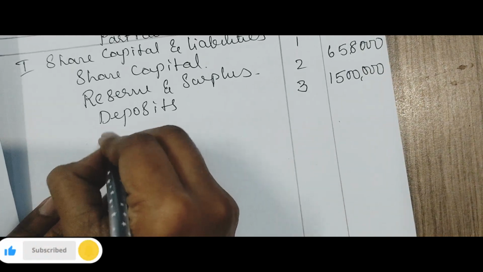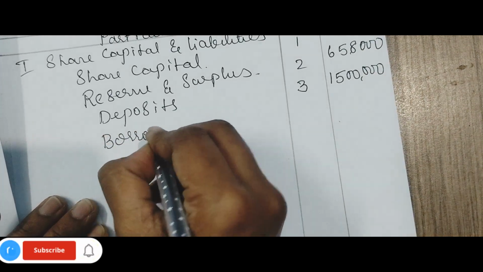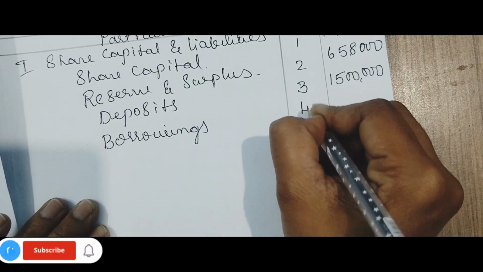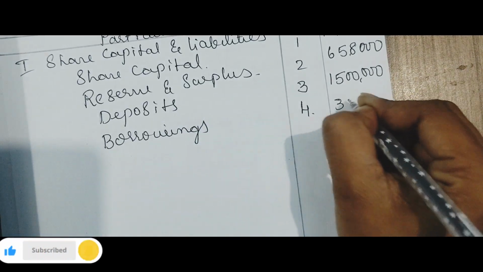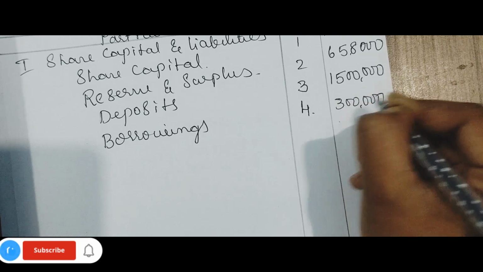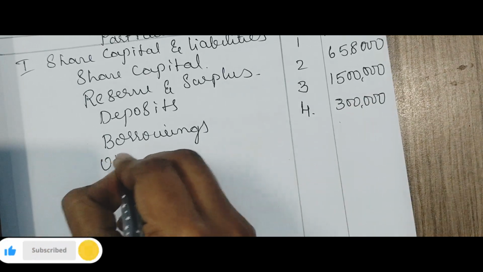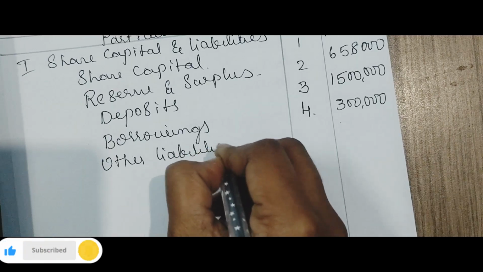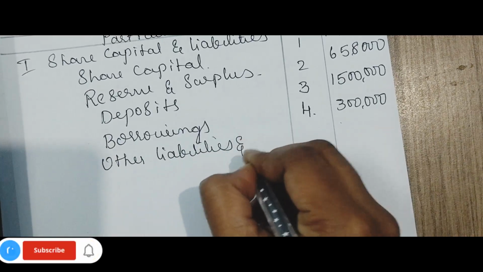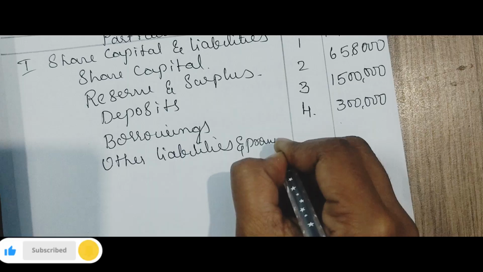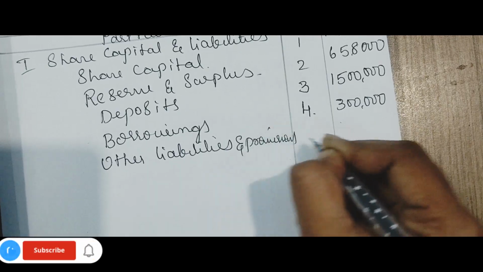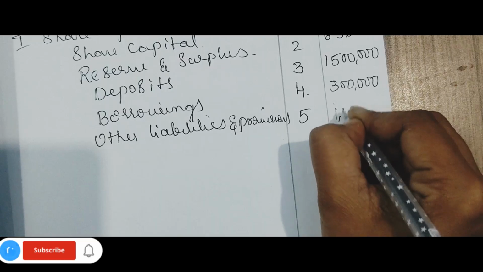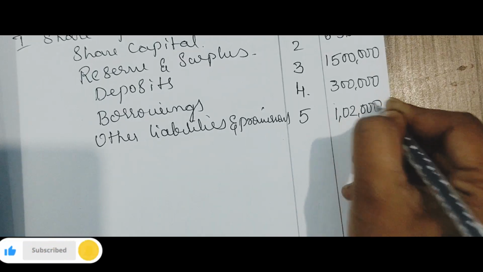Then schedule number 4, borrowings. Borrowings, schedule number 4. It is 3 lakh. Schedule number 5, other liabilities and provisions. Schedule number 5. Total is 1 lakh 2,000.